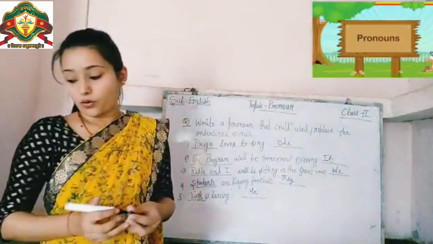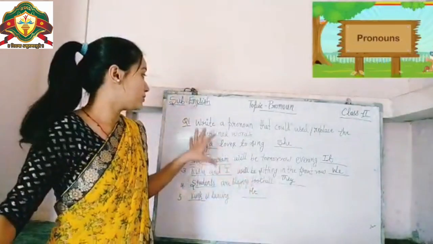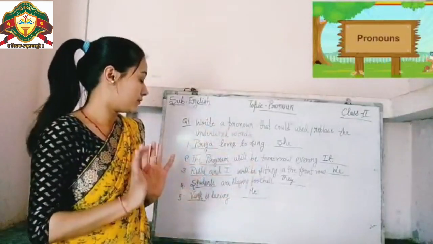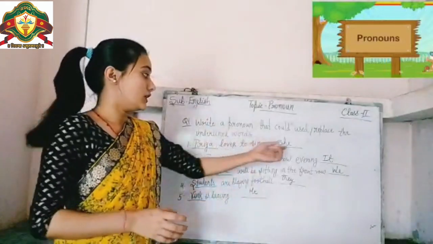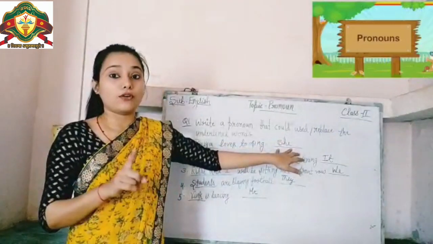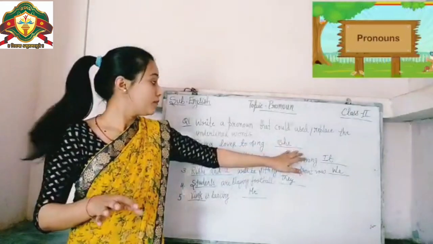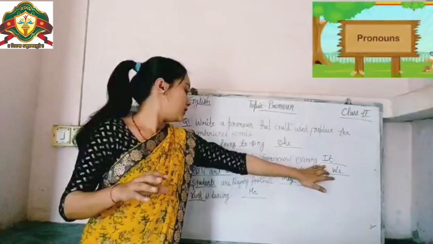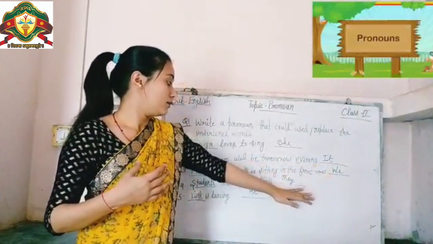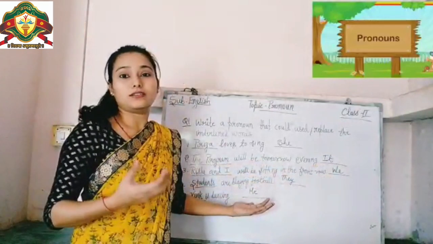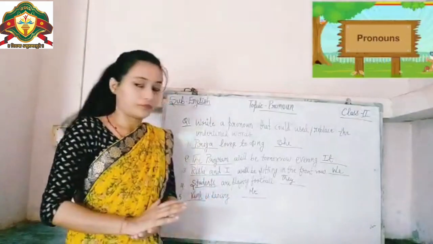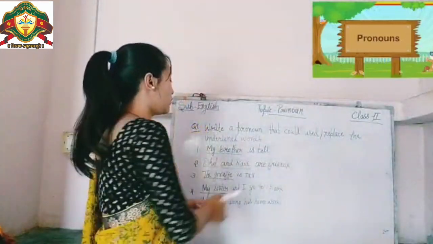I hope you all understand how to use these words in place of noun. Very good. एक बार revise कर लेते हैं, ठीक है? She is used in place of any name of a girl or a female name. It is used in place of any non-living thing. We means हम. They means वे. And he is used in place of the name of any male or any person.